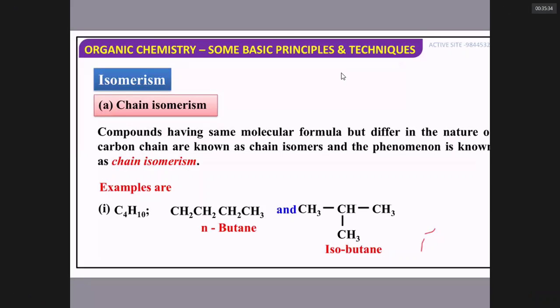Now if it is hexane, how many isomers can you write?